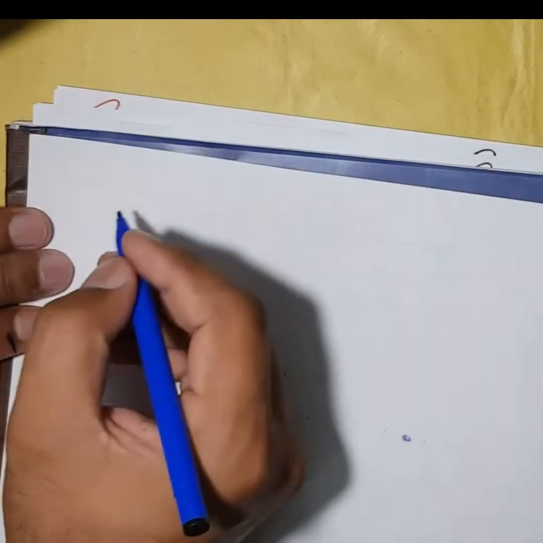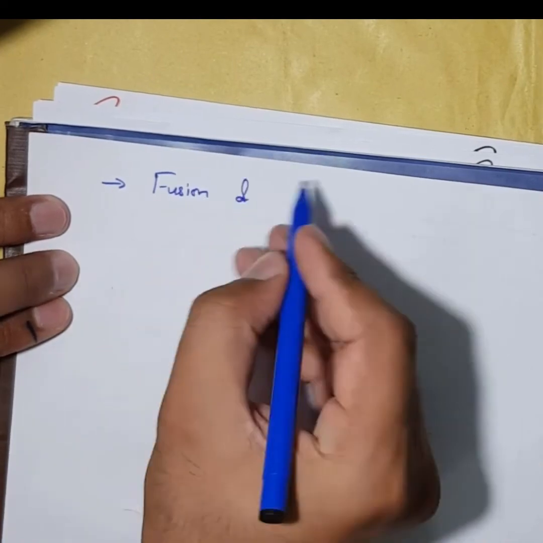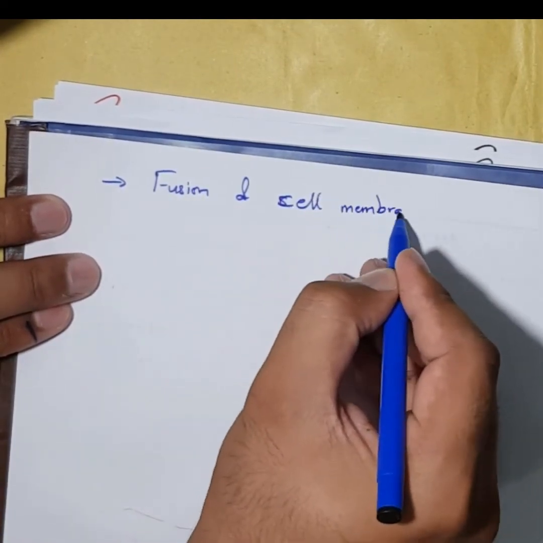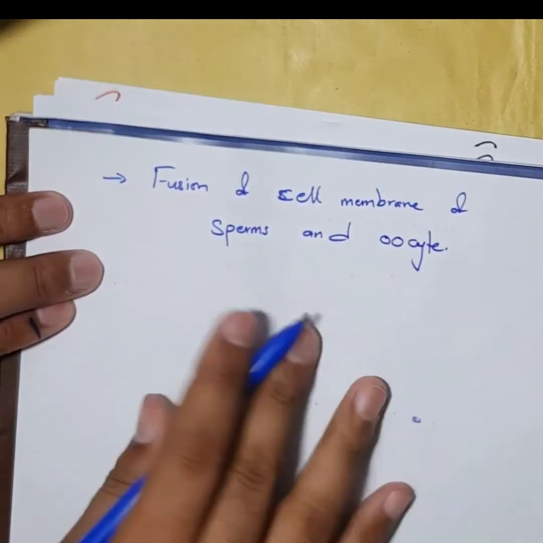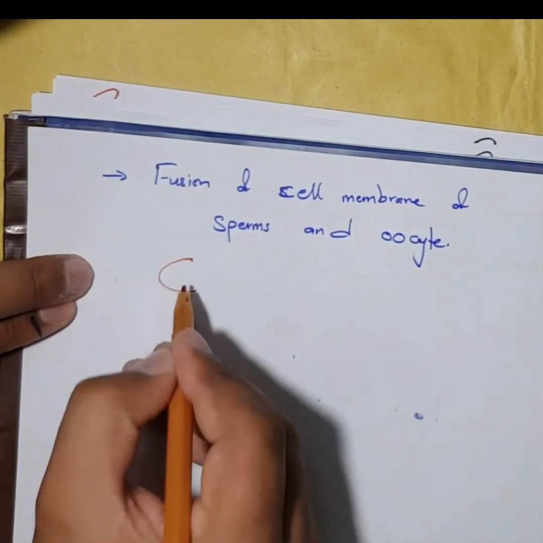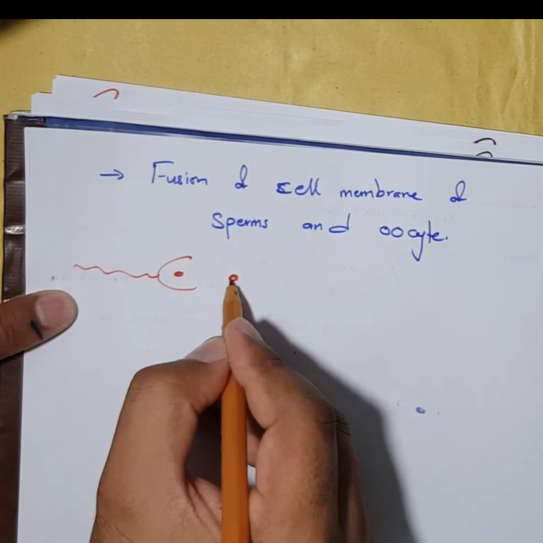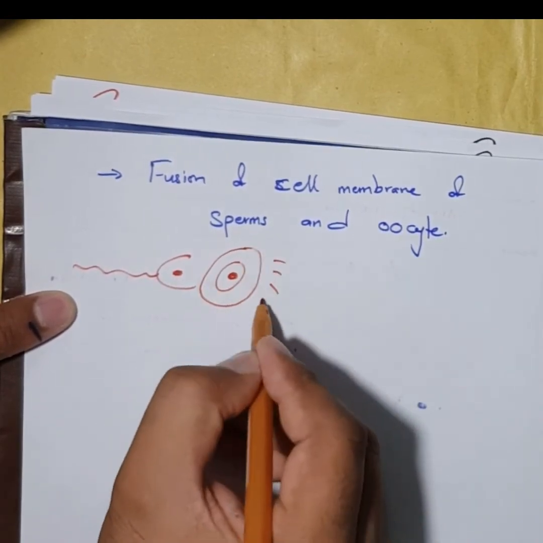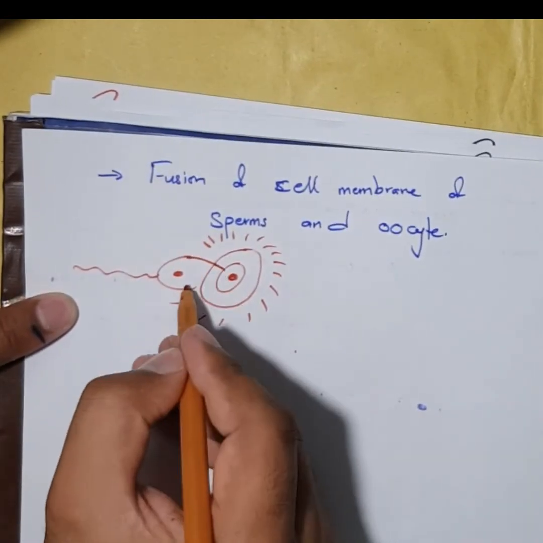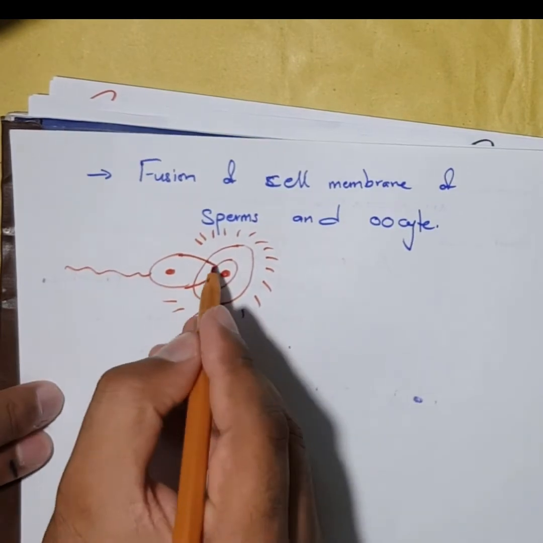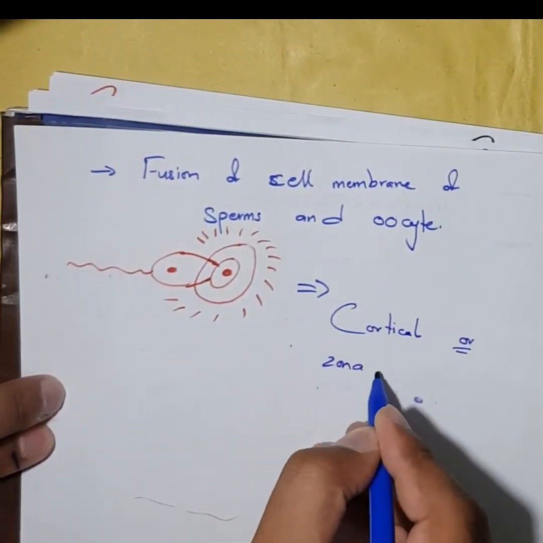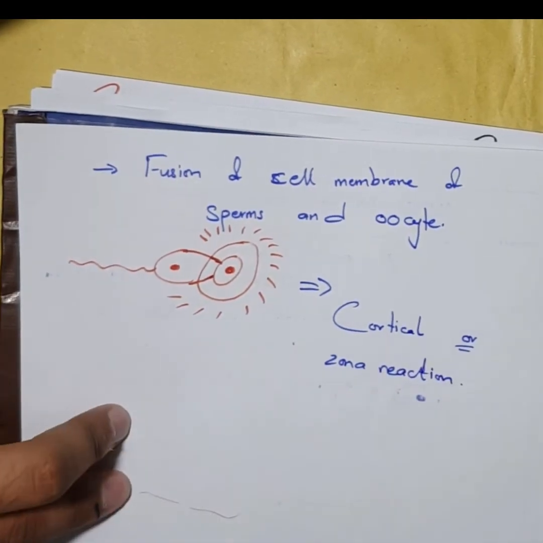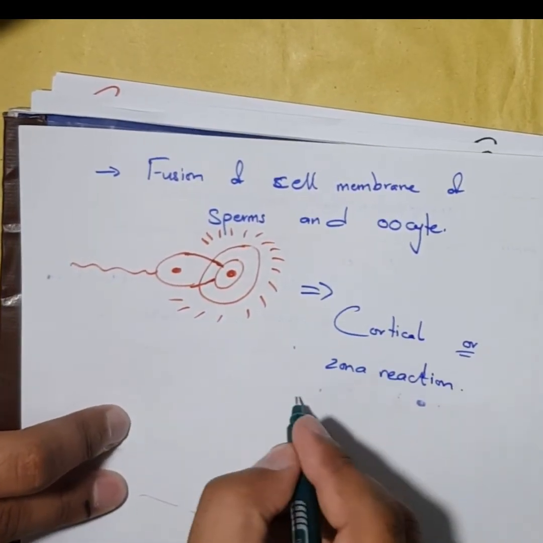After both the corona radiata and the zona pellucida layer are penetrated, then there is the fusion of the cell membranes, the cell membranes of the sperm and oocyte. The sperm looks like a tuning fork here because it has lost some of its actual bodies in the acrosomal reaction. But anyway, both of the cell membranes of the sperm and the oocyte are fused together, and now they have initiated another reaction called cortical or zona reaction.